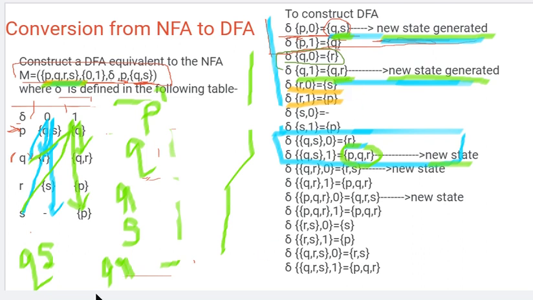Next one is QR. QR was a new state, and for QR also we need to find the transitions. So QR, that means Q as well as R with respect to 0.